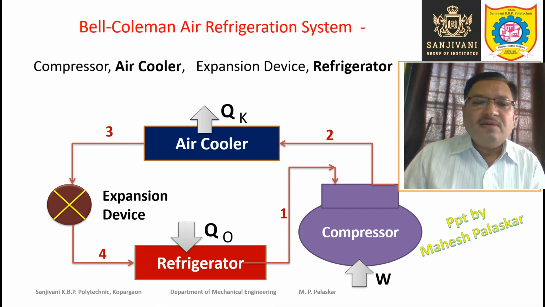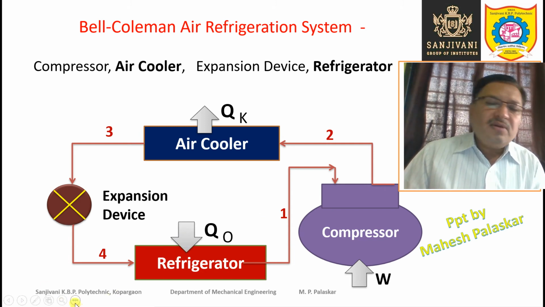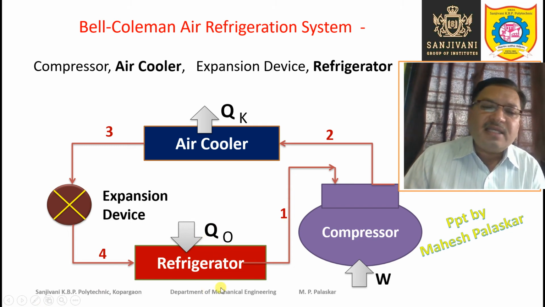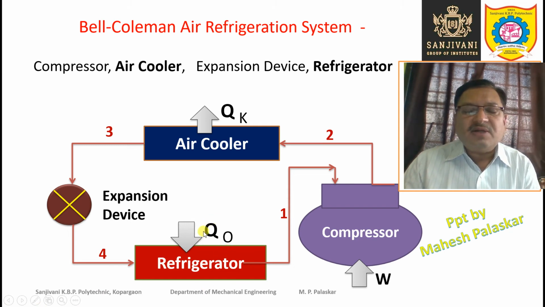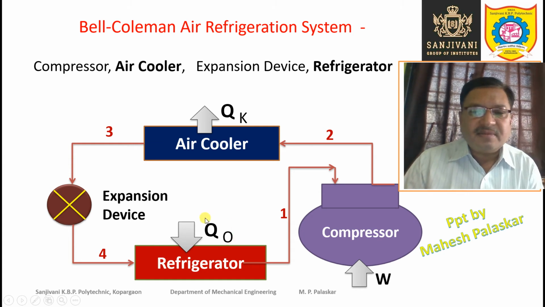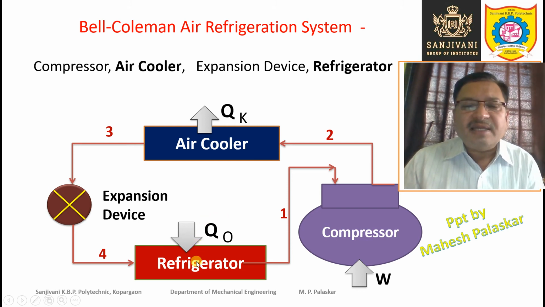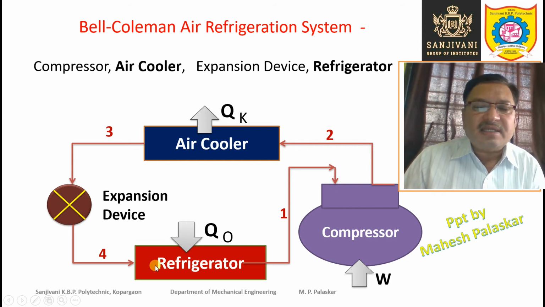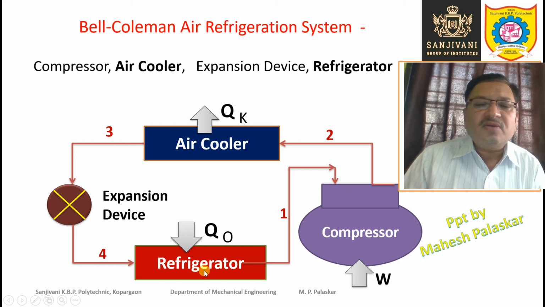Now this Q0 represents the rate at which heat is absorbed by the refrigerator. So Q0 is called the refrigerating capacity of the refrigerator, because Q0 is nothing but the rate at which heat is absorbed by the refrigerant in the refrigerator, and that will be the cooling effect which will be provided by this particular machine through the refrigerator.